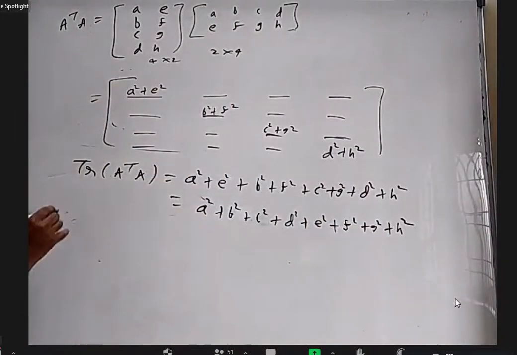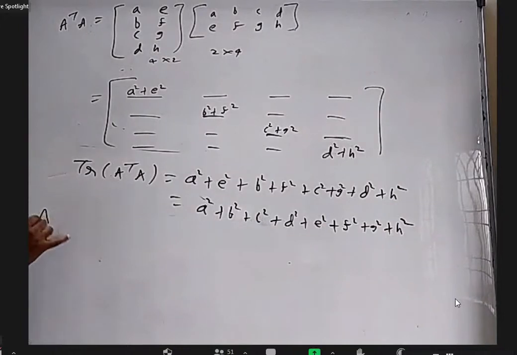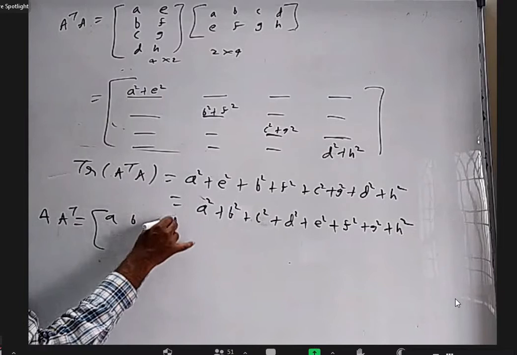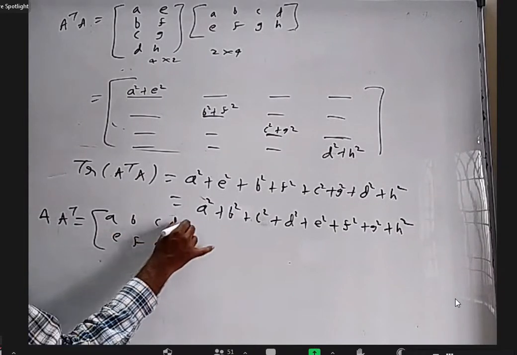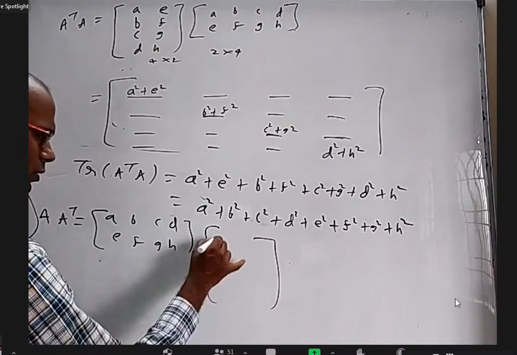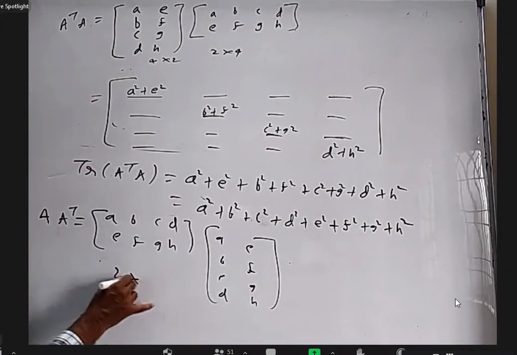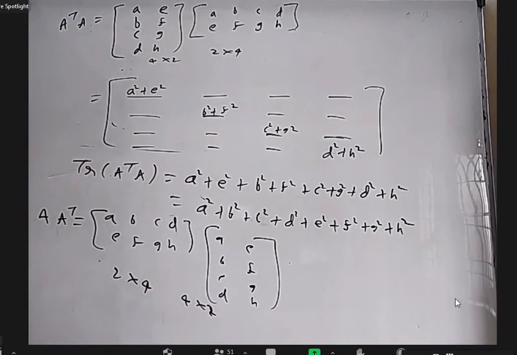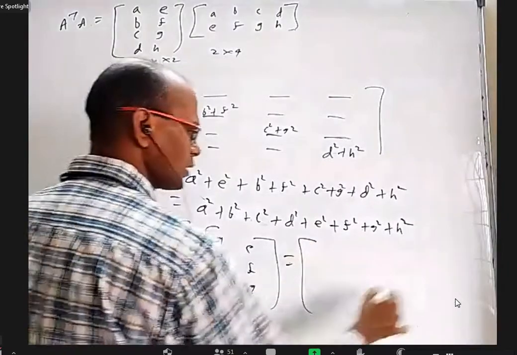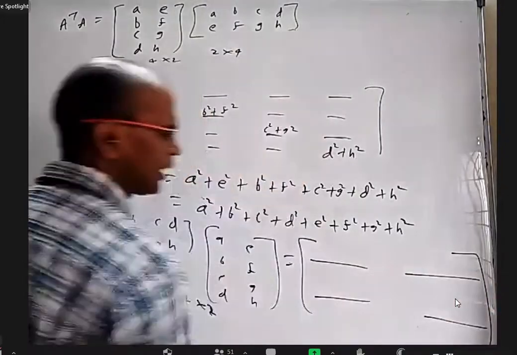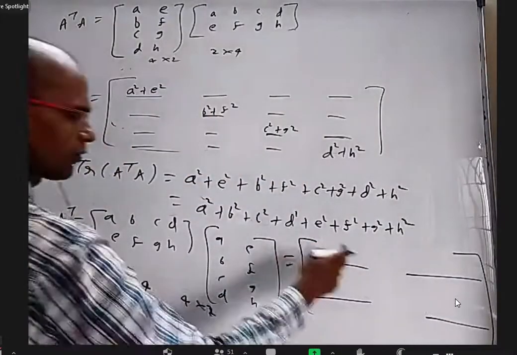Okay. Let us see what is A into A transpose. This is A, B, C, D, E, F, G, H, and this is A, B, C, D, E, F, G, H. This is a 2 by 4 matrix. This is a 4 by 2 matrix. So finally, I'll get a 2 by 2 matrix. That 2 by 2 matrix will have only 4 elements. I don't have to find all, waste of time. I'll only find this and this.